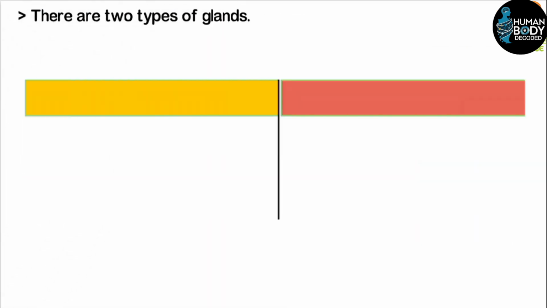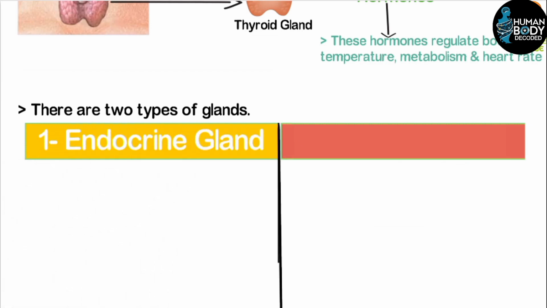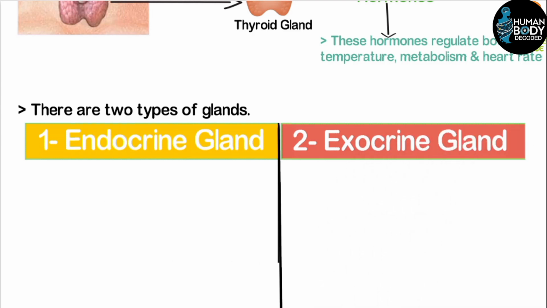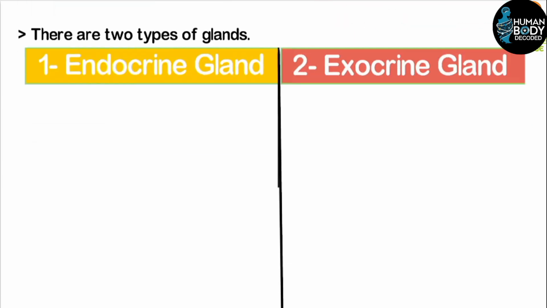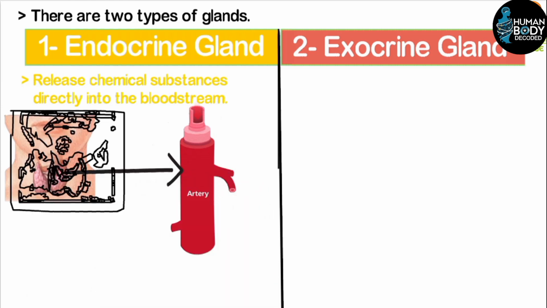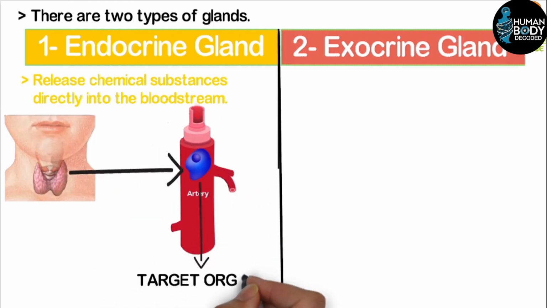Students, glands are of two types. One is endocrine glands, and the other is exocrine glands. Endo is derived from inside, and exo means outside. Endocrine glands are those glands that release their secretion directly into the blood. Such glands are called endocrine glands.